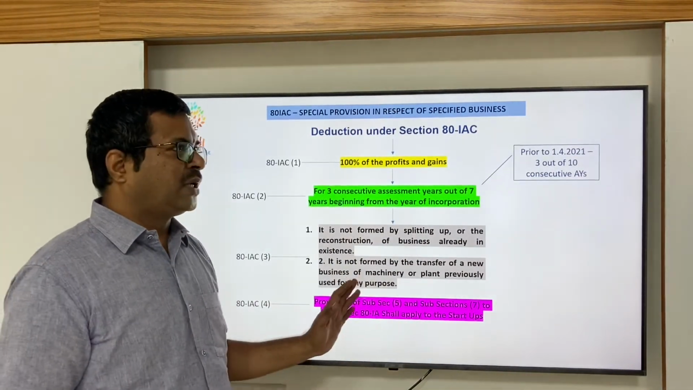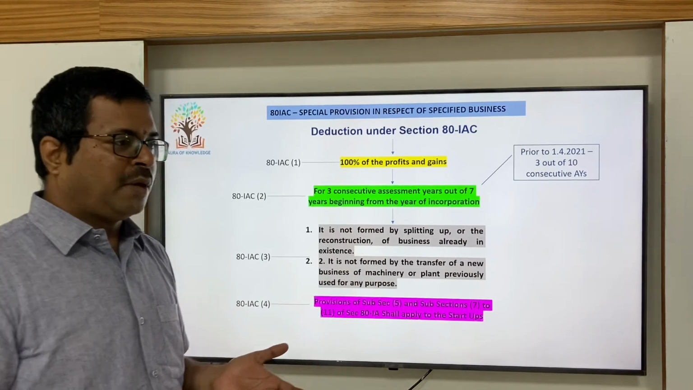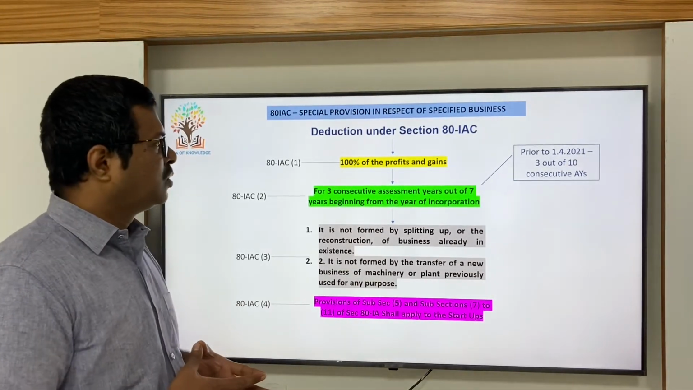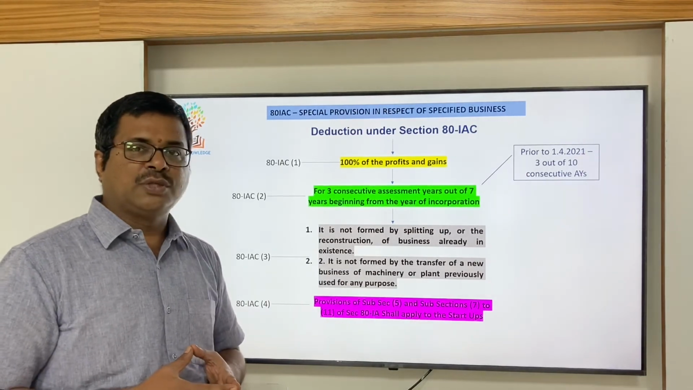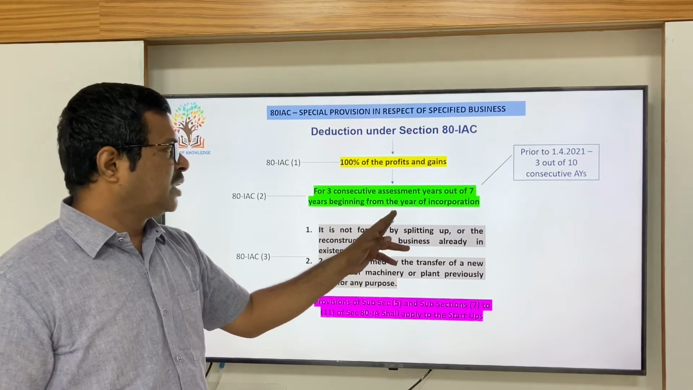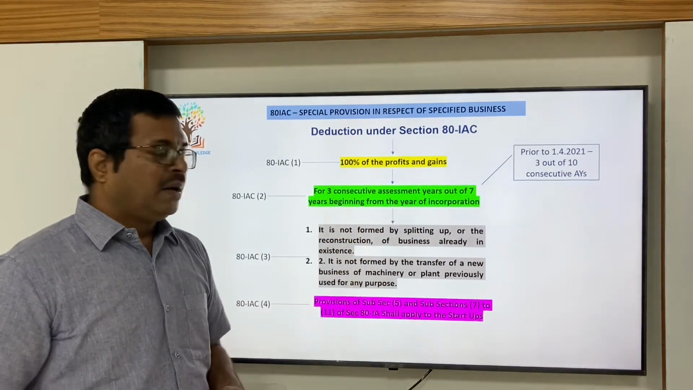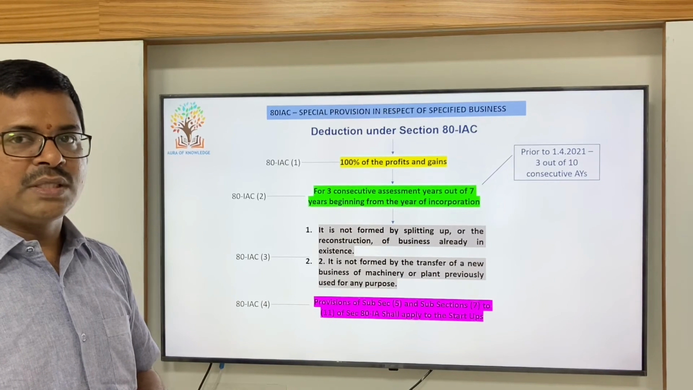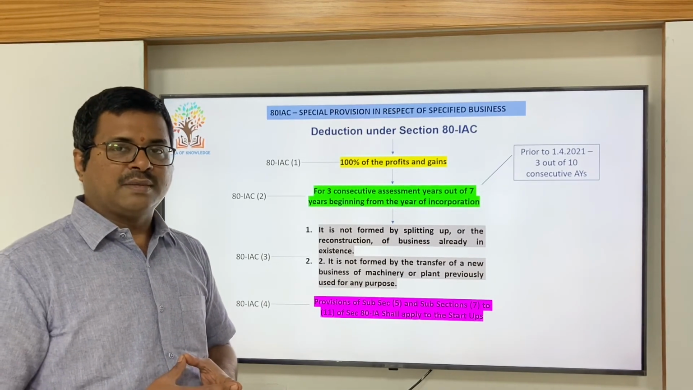This is very important because now many startups have come up, everyone is aware. So it is better to go through this section and make an application to the department for claiming the deduction for 3 consecutive assessment years out of 7 years beginning from the assessment year in which the startup has been incorporated. Thank you.